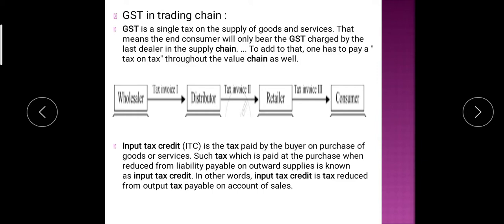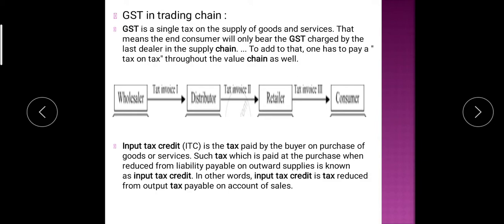What is GST in trading chain? GST is a single tax on the supply of goods and service. That means the end consumer will only bear the GST charge by the last dealer in the supply chain. To add to that, one has to pay a tax on tax throughout the whole value chain as well.